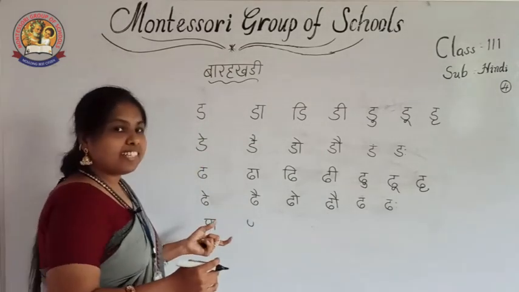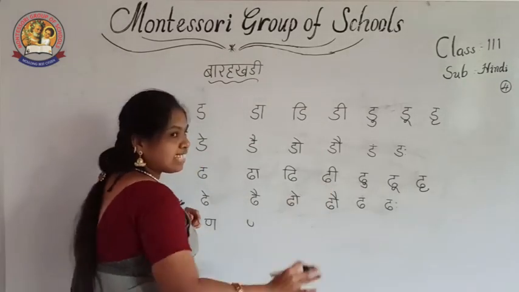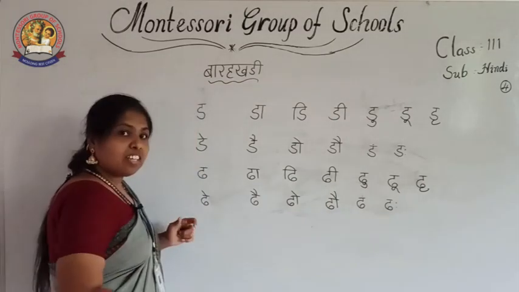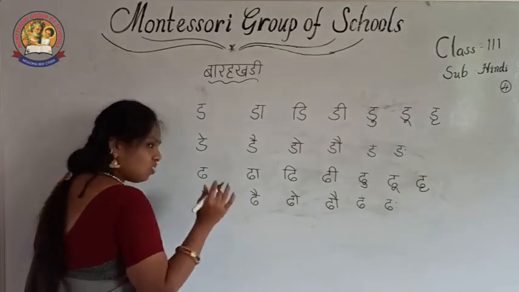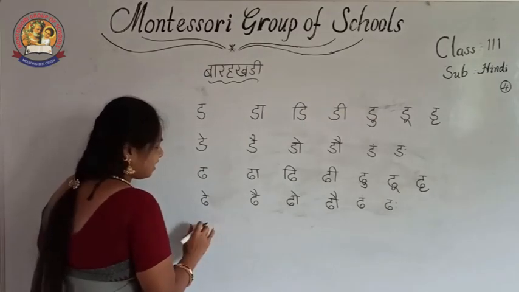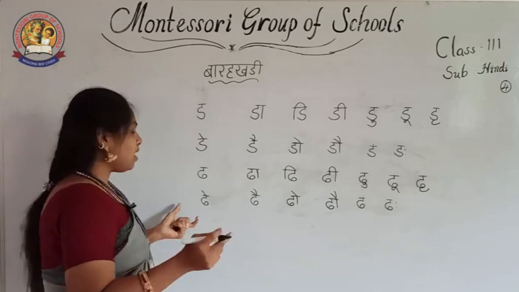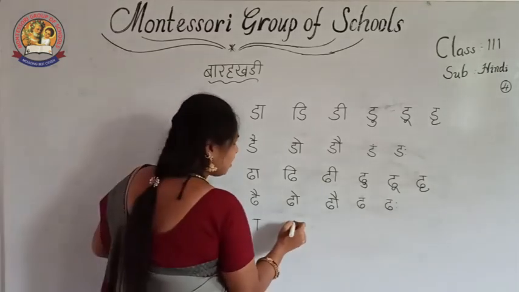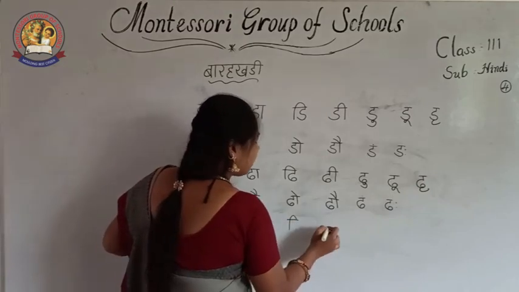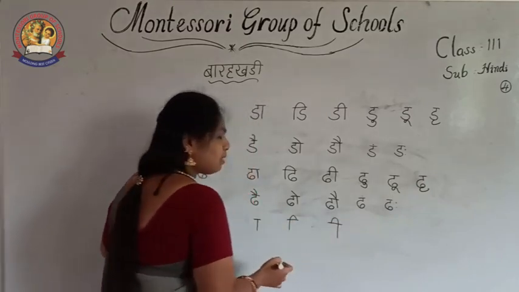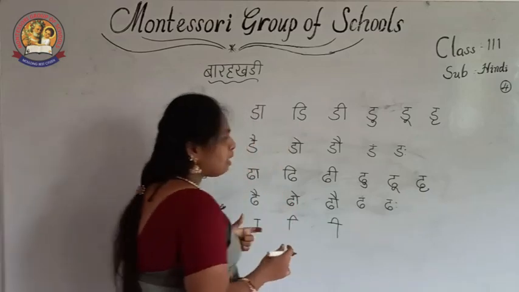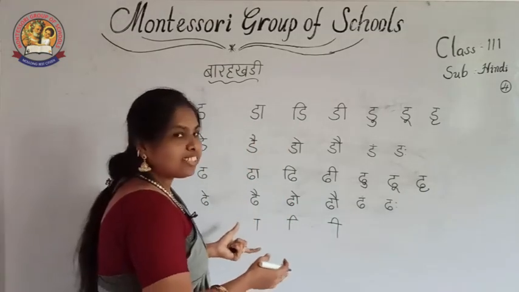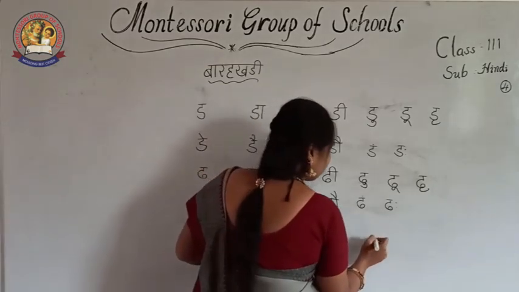What I explained yesterday? Only symbols, and you can add a letter. Okay. One I will explain like this. Ana. A did not have matra. Then starting from A ki matra, choti E ki matra, badi E ki matra. Why am I explaining? If you miss the class, then you can learn by these two ways. Two methods, that's why.